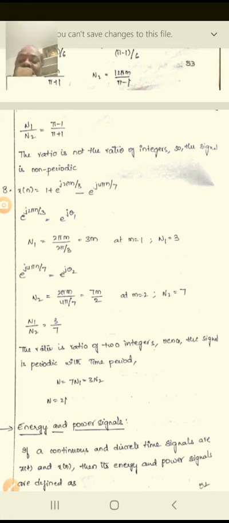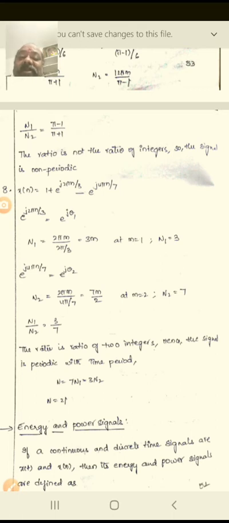From this relation, what we are observing in this equation is generally used to find n1. It is equal to 2 pi m by 2 pi by 3, because e power j 2 pi n by 3 is there, and 2 pi by 3 is the omega naught here. So therefore 2 pi m by 2 pi by 3, we get 3m, where at m equal to 1, the samples n1 equal to 3.